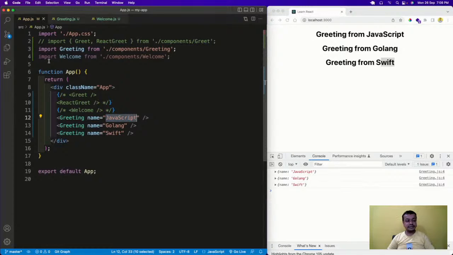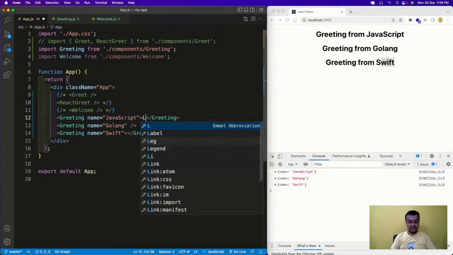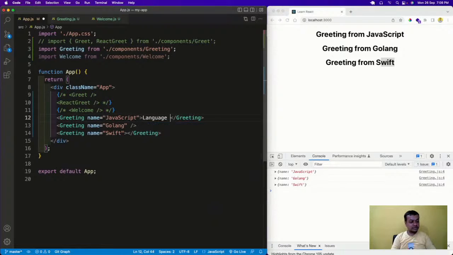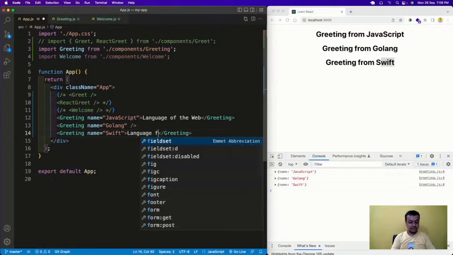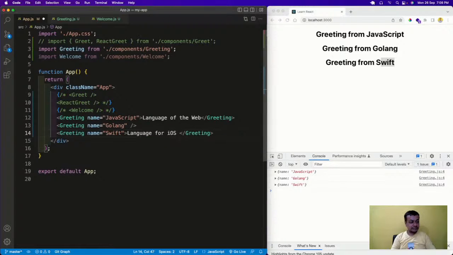The other way is that React components are self-closing most of the time. Instead of that, I will close it like this. Then I will have language of the web, and this one I will have language for iOS apps. I'll write that. Okay, so now I have written something inside it.